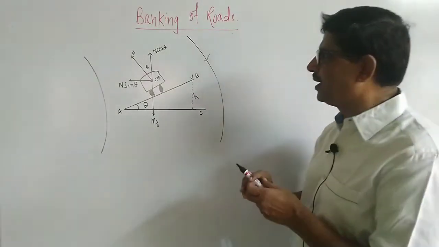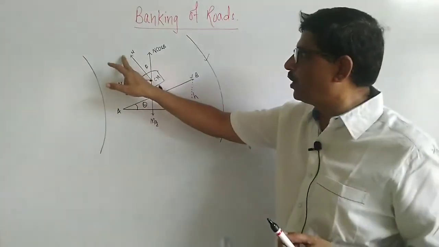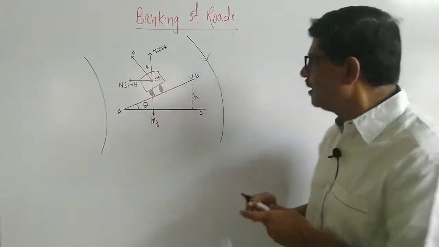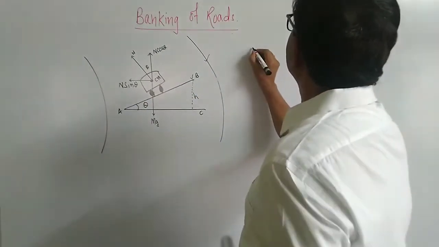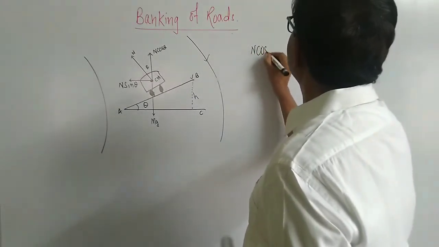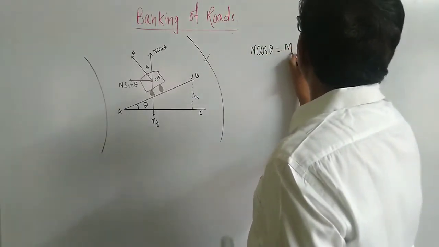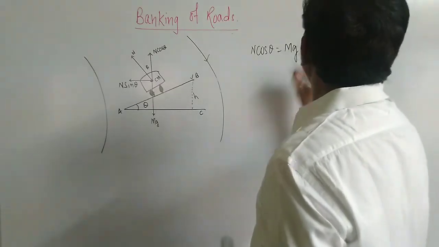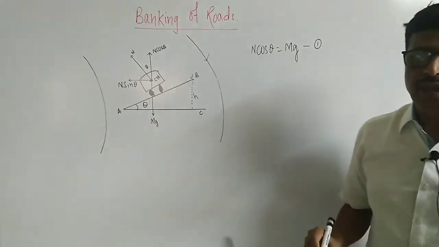For vertical equilibrium, the component of normal reaction, N cos theta, balances the weight of the vehicle. Therefore, N cos theta is equal to mg. This is number one.